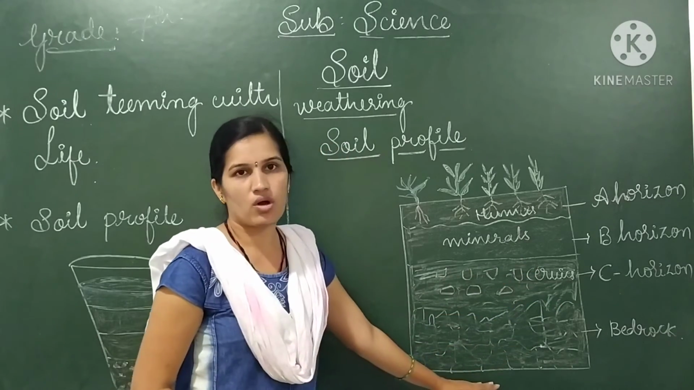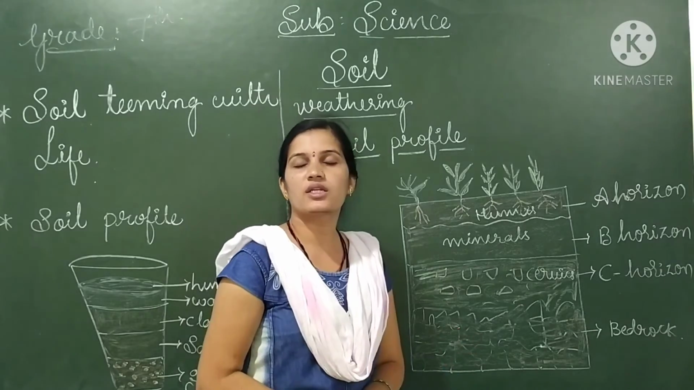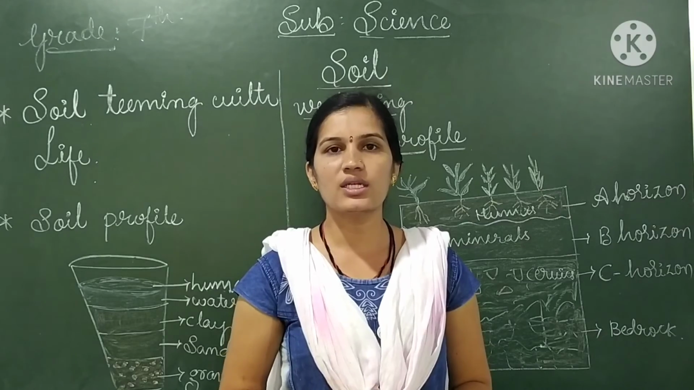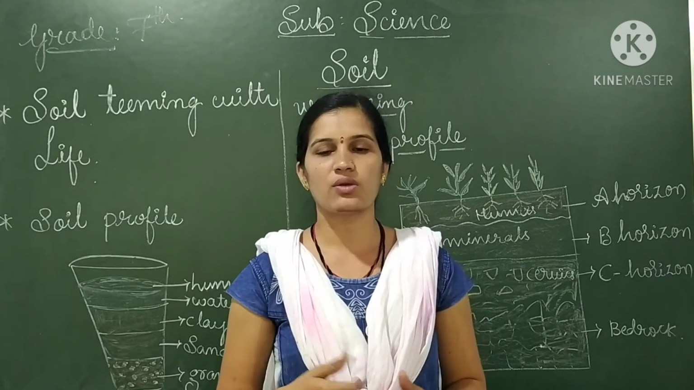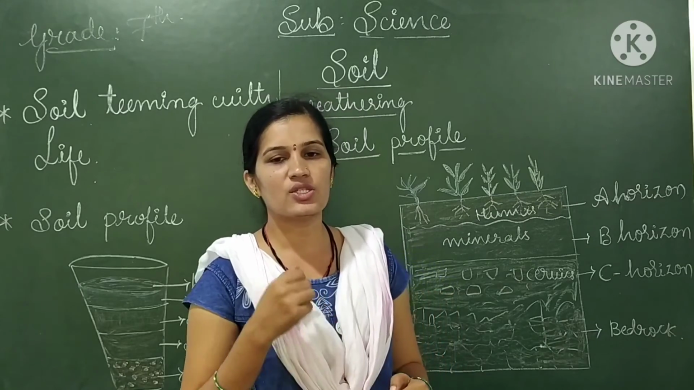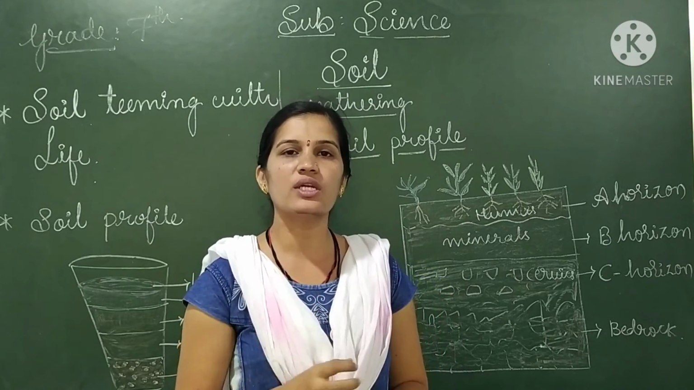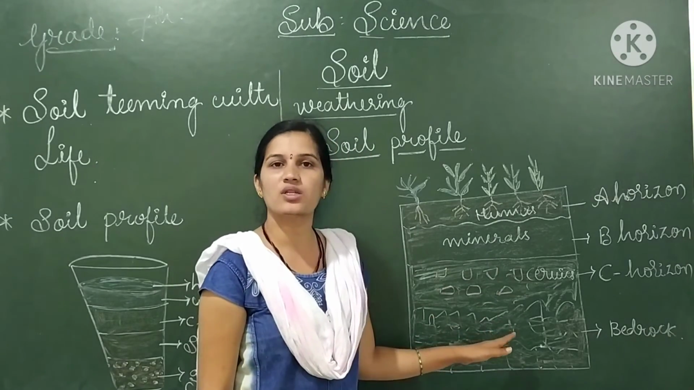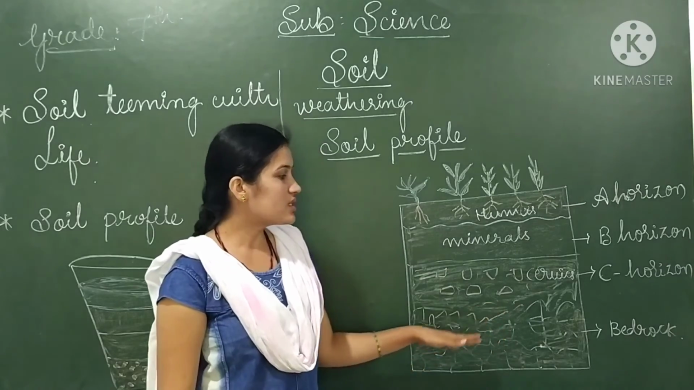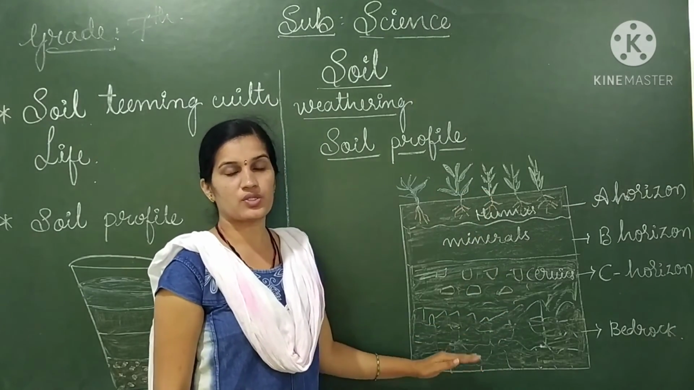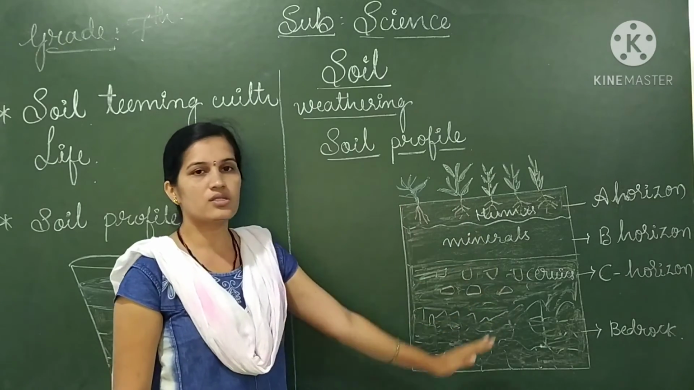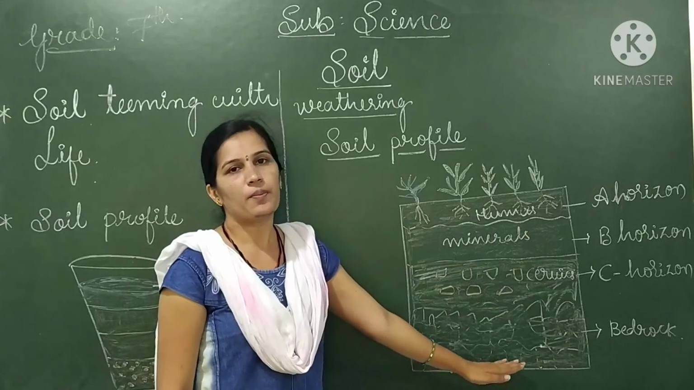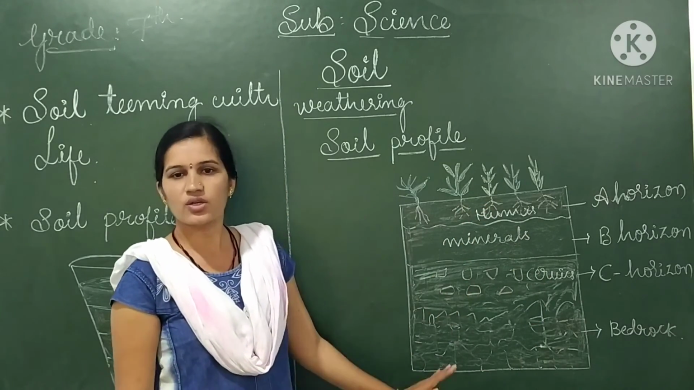The next one is bedrock. This is the last layer. It is very hard and contains hard stones, so we can't dig it using our tools. This layer is very difficult to dig with a spade. That is called bedrock. Up to this we dig to construct our buildings. This is what we study in our 7th standard chapter on soil: A horizon, B horizon, C horizon and bedrock. These are the layers of the soil.